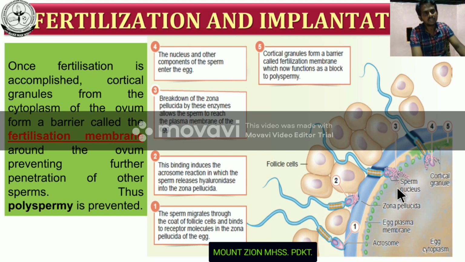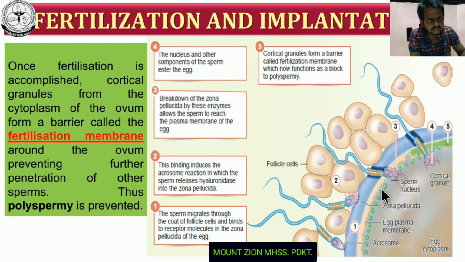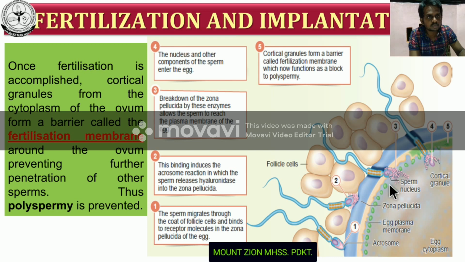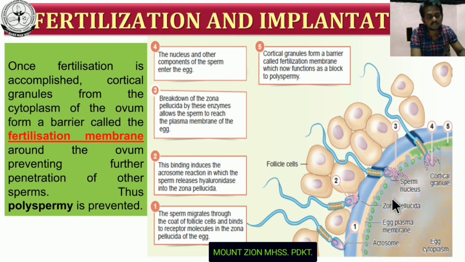Here the cortical granules lie nearby the egg membrane. Once the sperm enters the ooplasm of the egg, the cortical granules aggregate to form one membrane. This membrane prevents the entry of more sperm into the egg. As a result, polyspermy is prevented. What is polyspermy?